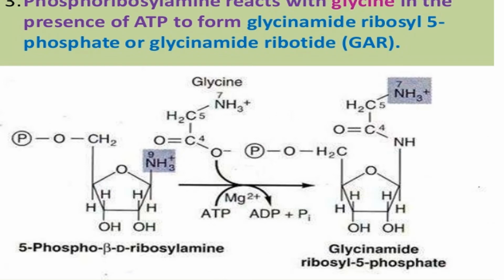Now glycine is contributed, and it contributes its whole molecule: to this nitrogen number 9, the 4, 5 and 7 carbon and nitrogen of the glycine are added. It is added with the help of magnesium and ATP, which is converted into ADP, and it is added to nitrogen number 9.